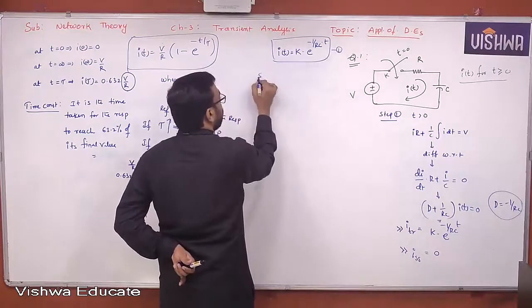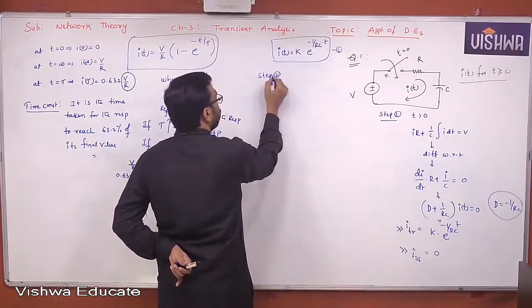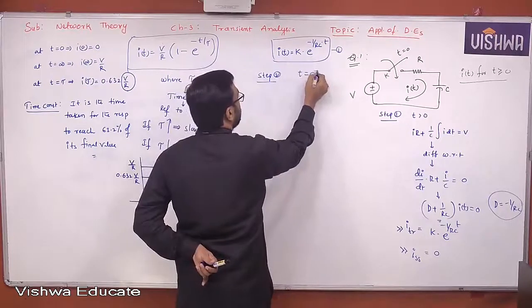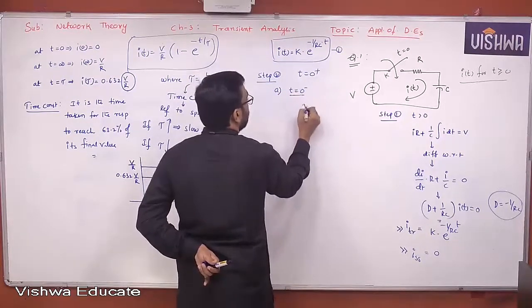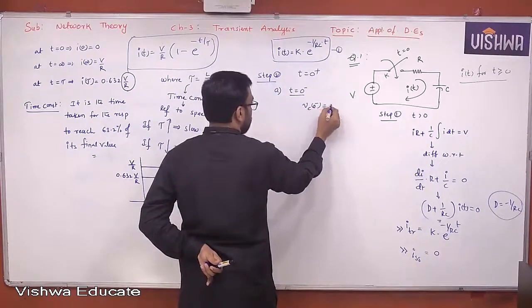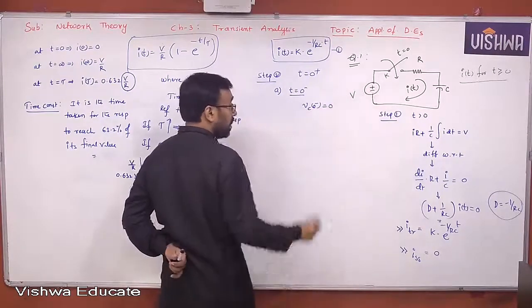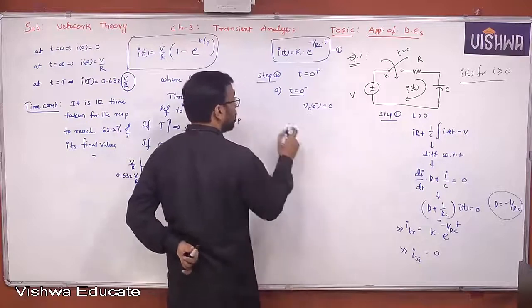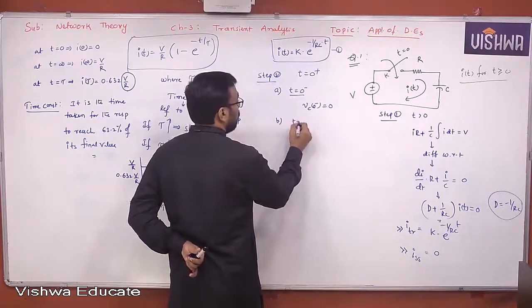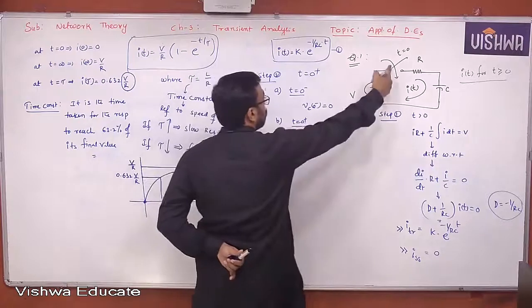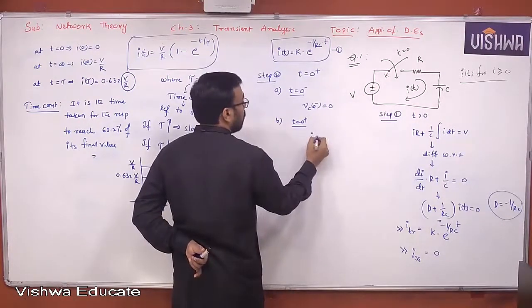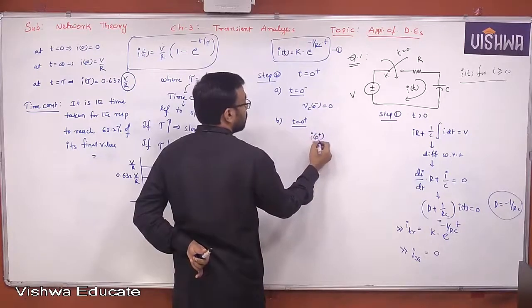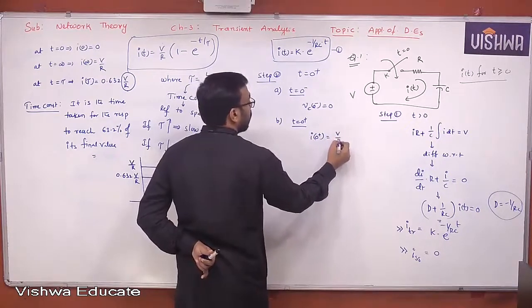And now you require initial conditions. Step 2. T equal to 0 plus conditions. For that you have a step-by-step approach. For that you need T equal to 0 minus. What is VC of 0 minus? Definitely 0. Yes or no? We determine all these things. I don't want to spend much time on this. Now T equal to 0 plus conditions. It is closed, acting like a short circuit because voltage 0. Finally you got I of 0 plus is nothing but V by R.